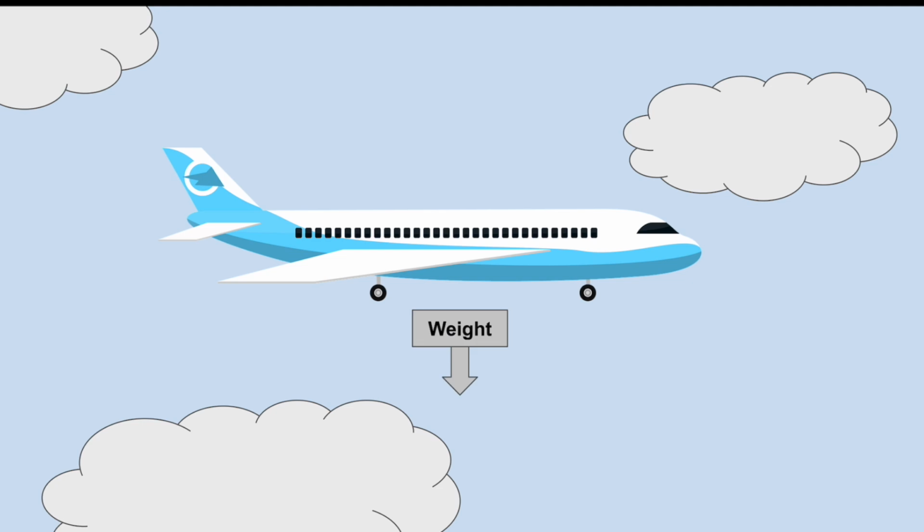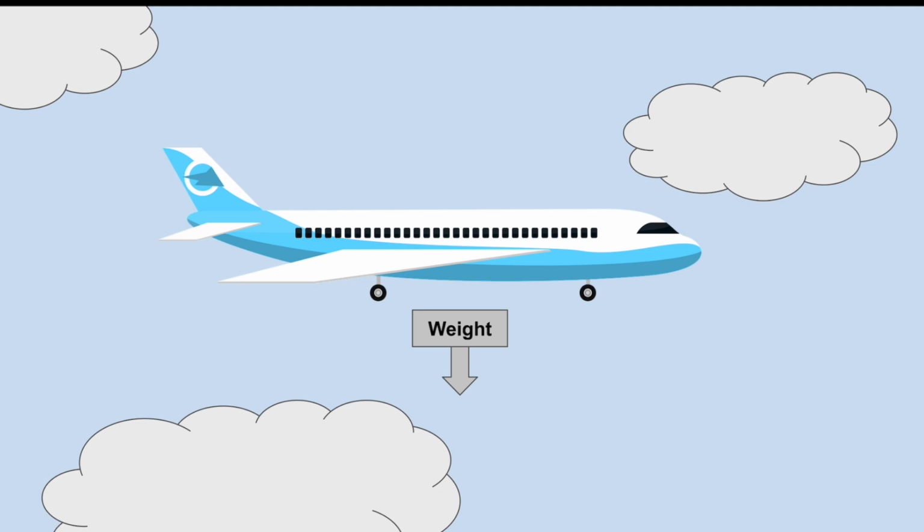Weight is probably the most obvious one. Contrary to popular belief, it is not the same thing as mass. While mass describes the amount of matter something has, or the amount of space it takes up, weight is the force of gravity that acts on this object. However, while mass and weight are not the same, they are related. The more mass an object has, the more it'll weigh.